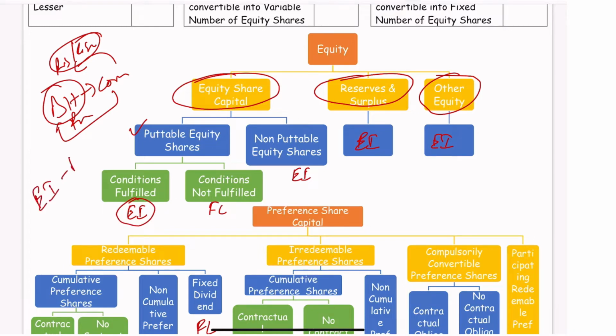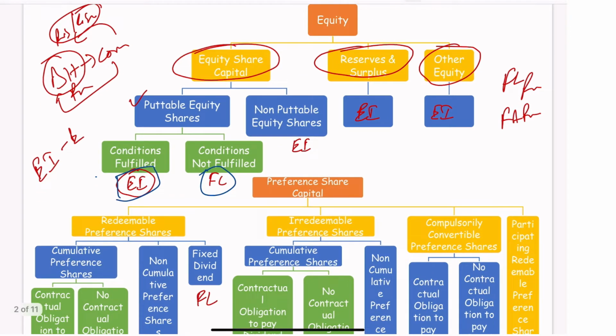If those conditions are fulfilled, then it can be considered as an equity instrument. EI stands for equity instruments, FL stands for financial liability, FA stands for financial asset. If those conditions are not fulfilled, meaning the puttable equity shareholder can just come to the company, give back the equity share and get his money back, then it is nothing but a financial liability, because it is no more a residual interest. It is at the option of the holder. He can get back his money anytime. So it can no longer be an equity instrument. Even though you call it a puttable equity instrument, it's not an equity instrument for the purpose of IFRS.